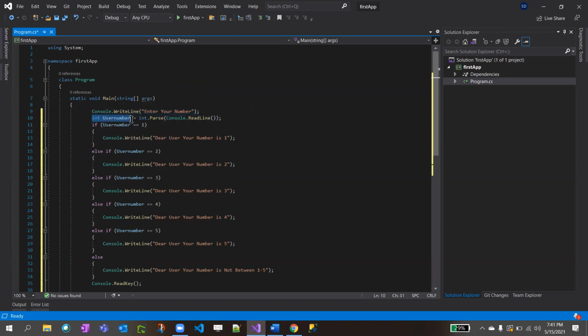And in this user number, we convert whatever value you enter using Console.ReadLine. Console.ReadLine will read whatever you're typing in, and as soon as you click enter, it will read that value. I'll show you with the breakpoint also.